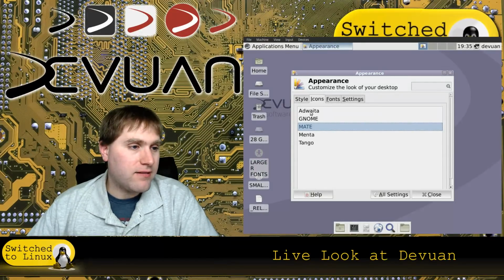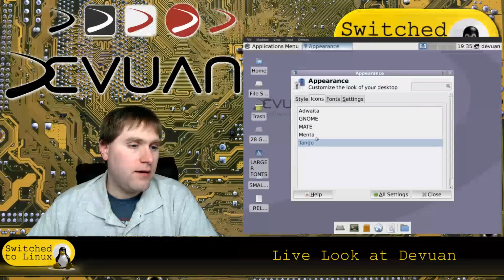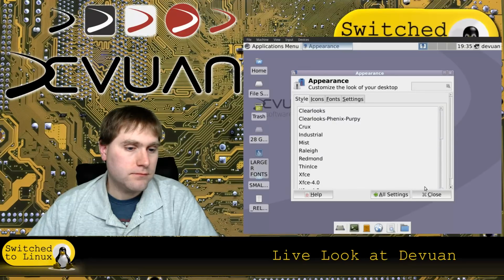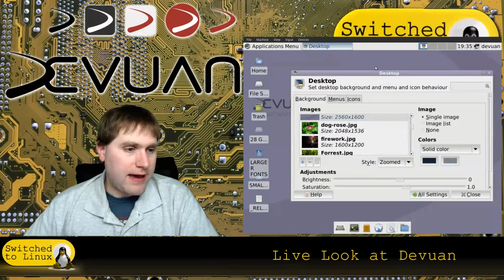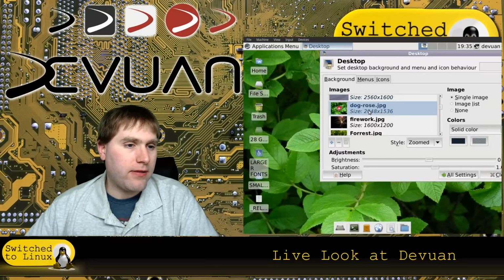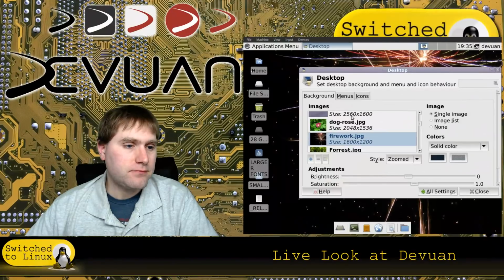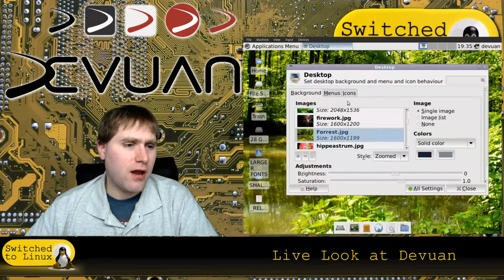So here's your icons. We have Mate, Adwaita, Gnome, Tango. Let's go with Tango. Here's your font settings. All right, let's see what type of desktop pictures we have. Of course, we have this basic Devuan one, and then there's a variety of other images here. That's pretty cool looking. Yeah, I can't see the forest for the trees.